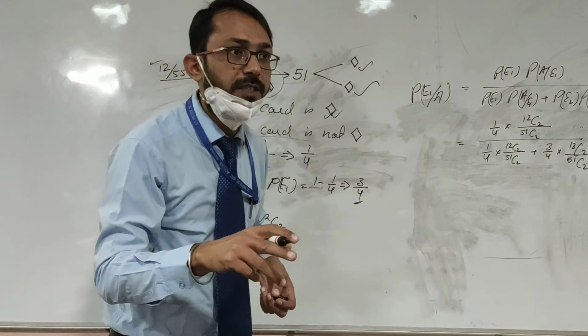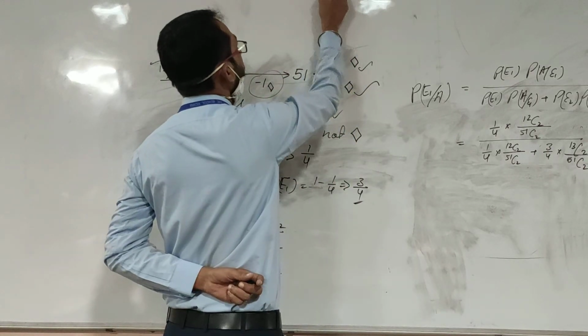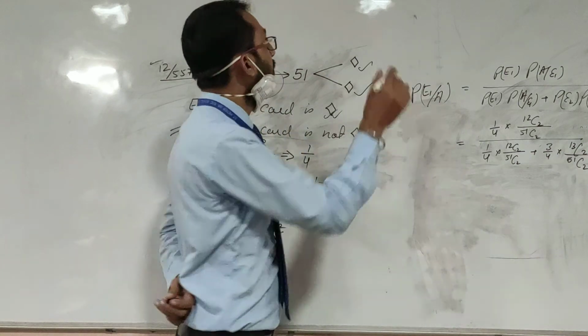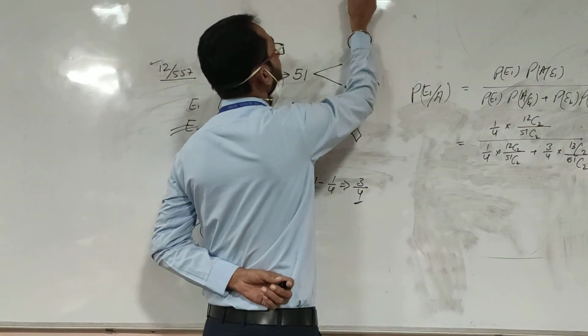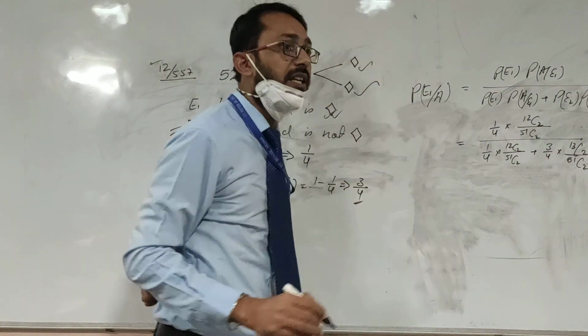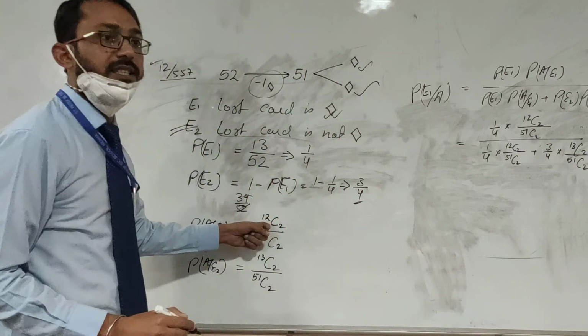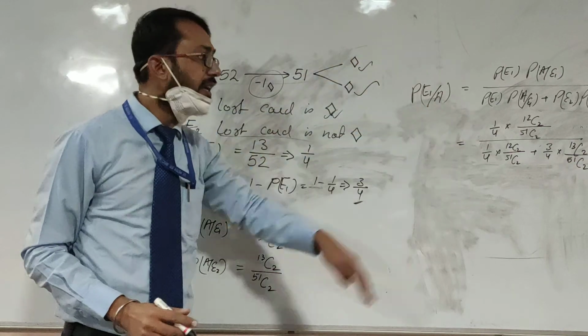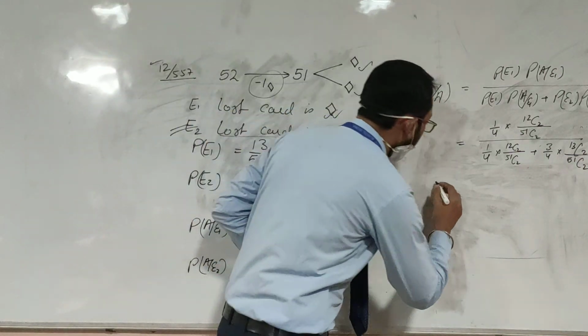But without replacement, the first card is 12 upon 51, one card is taken out, and now we will be having 11 upon 50. If we simplify this, the same will be coming with us. This is our homework.